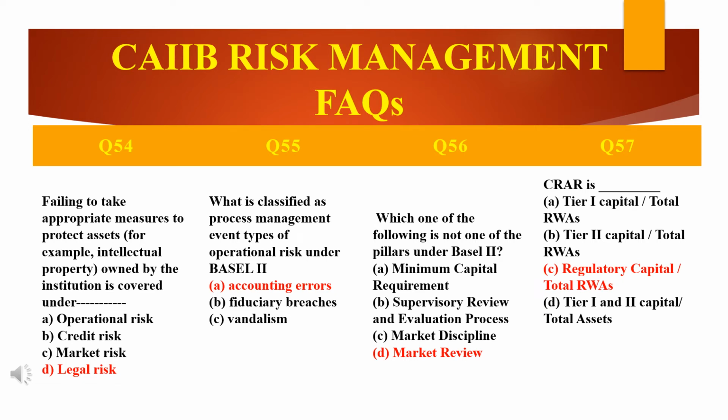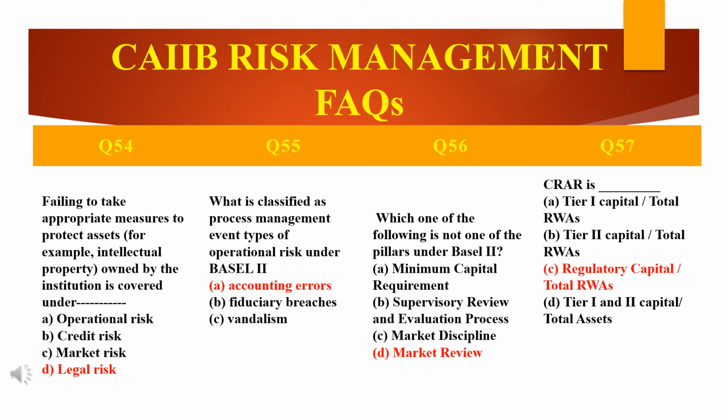There are 4 options: accounting errors, fiduciary breaches, vandalism, product defects. The answer is the first, accounting errors, because the Basel II category of operational risk event types includes execution, delivery and process management, that is EDPM.